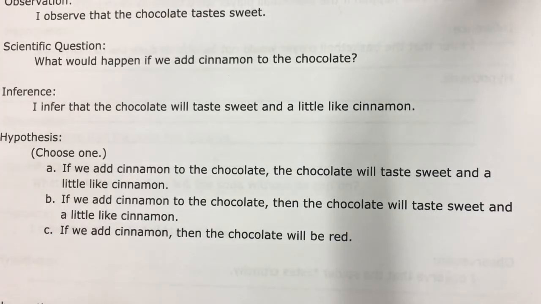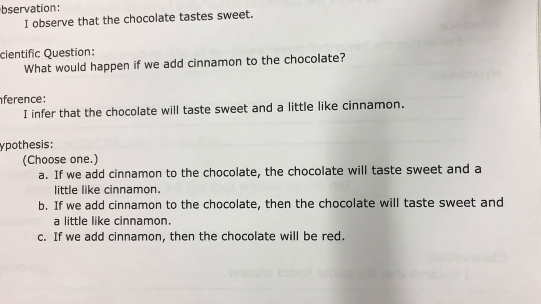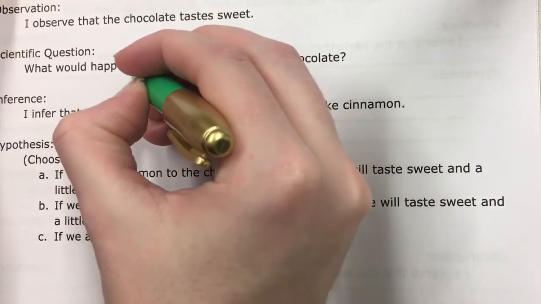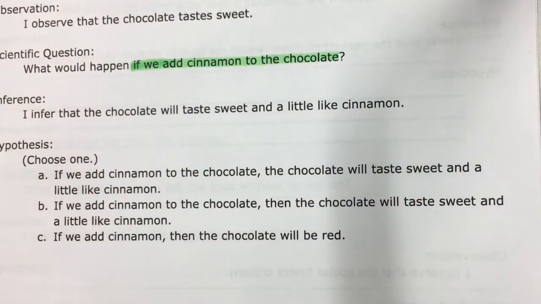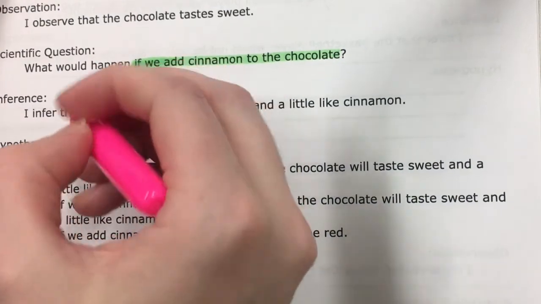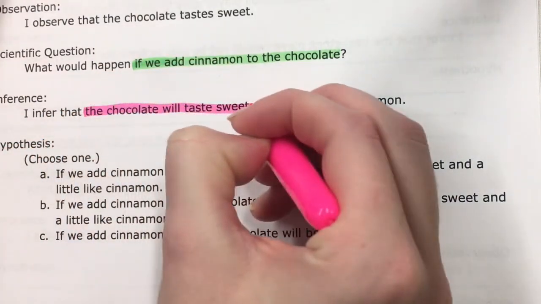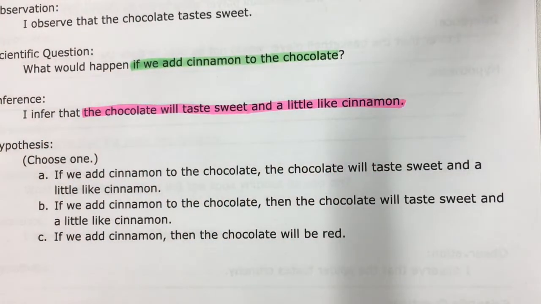We just need to put together what we have into a hypothesis form. So we want to take the if portion of the scientific question. So in this case, it would be if we add cinnamon to the chocolate. Then we add then in our inference. So then the chocolate will taste sweet and a little like cinnamon.